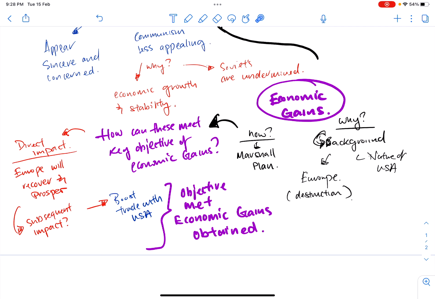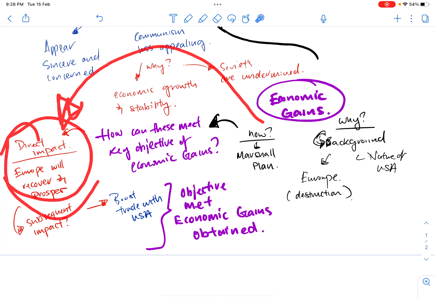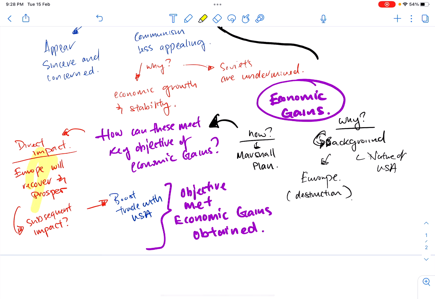So then after that, after your why, right, you'll write how. So elaborate a little bit of the Marshall Plan. Again, it's a bit repetitive, but just write a little bit and say what is the Marshall Plan one more time. $14 billion help to kickstart the economic recovery of the countries in Europe. Alright, then now I'm moving on to my explanation part. Right, so what if I do that? What is the direct impact of giving them the aid? Naturally, your direct impact will be Europe will start to recover, Europe will start to prosper.